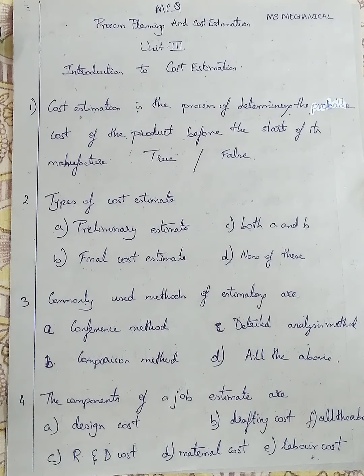Before starting of its manufacture, can you determine the process of determining the cost? How much cost we are expecting? That expecting cost is called what? Cost estimation. Cost estimation is the expecting cost before manufacturing a product. We will be expecting some cost. That cost will be that cost estimation. That estimation of the amount required for that manufacture is called cost estimation. This is the meaning given in the sentence. Cost estimation is the process of determining the probable cost of the product before the start of its manufacture. So I am going with option true.